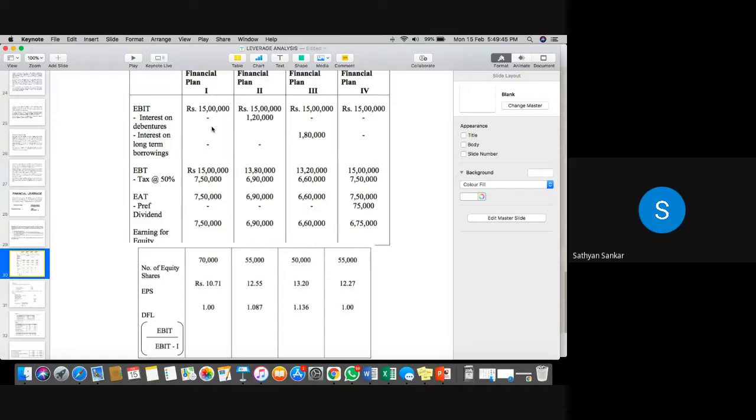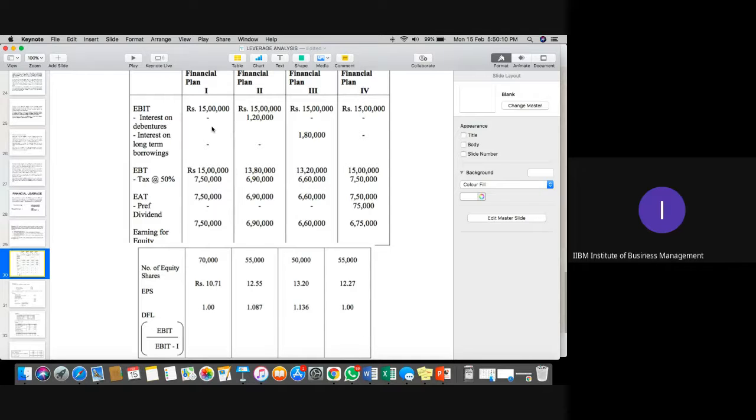Sir, can you tell it once again? Yeah, sure. See, financial plan 1, that's the reason I told you to copy the question. Under financial plan 1, there is no debt obligation. If there is no debt obligation, the company is only raising through equity shareholding.